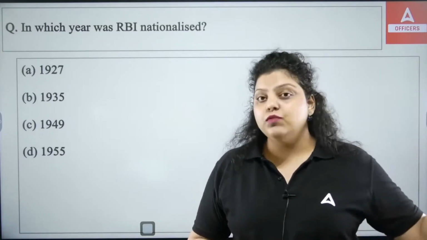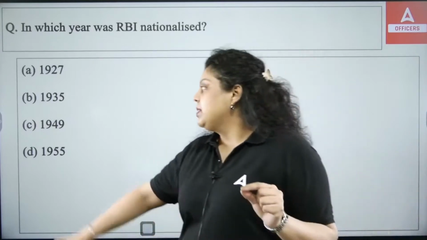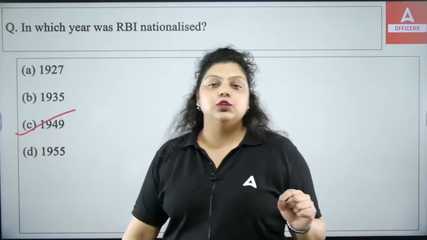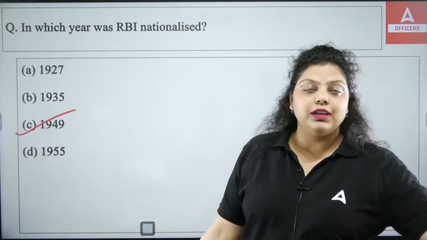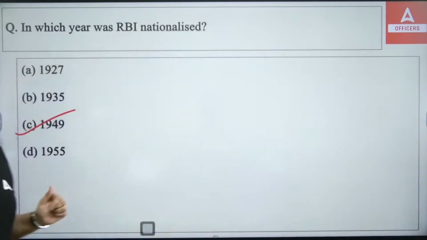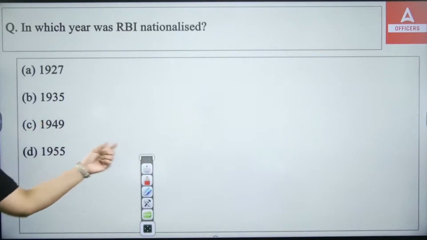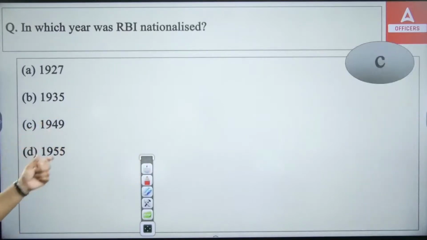But on 1st of January 1949, RBI was nationalized by the Government of India. It means all the 100% shares were purchased by the Government of India on 1st of January 1949. Okay, so this is how RBI was nationalized by the Government of India. So now, since 1949, RBI is the Government of India's bank. So the right answer is C.